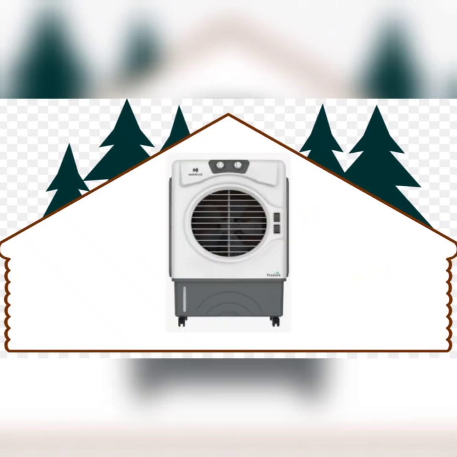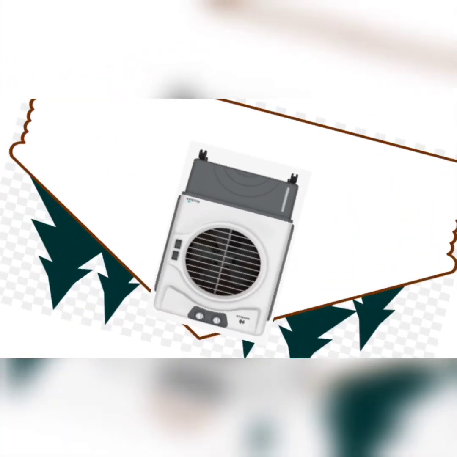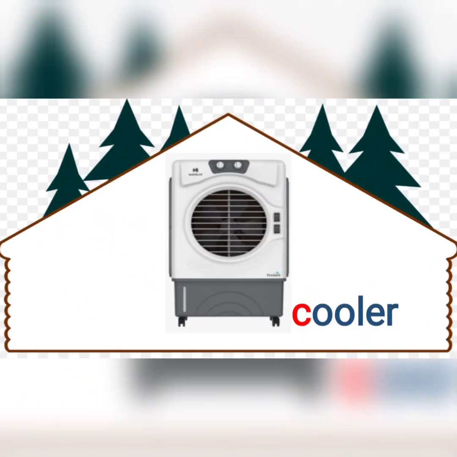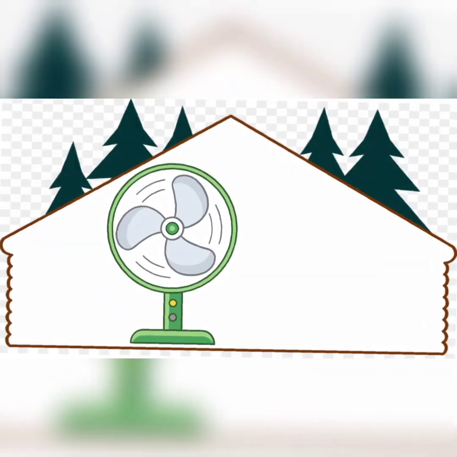Let's see. It's too hot outside. And what do we use to prevent us from the heat? Yes, this is cooler. Now let's see.